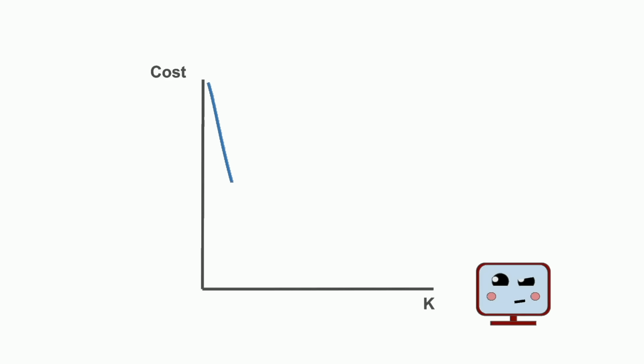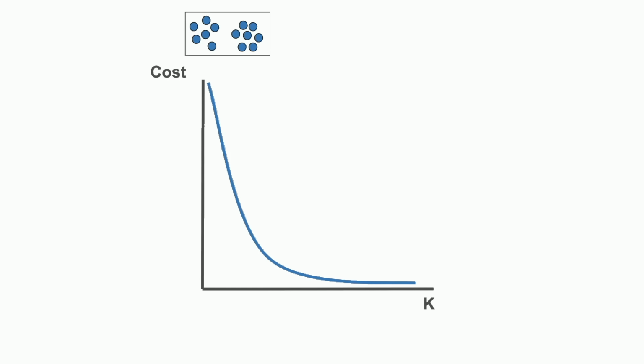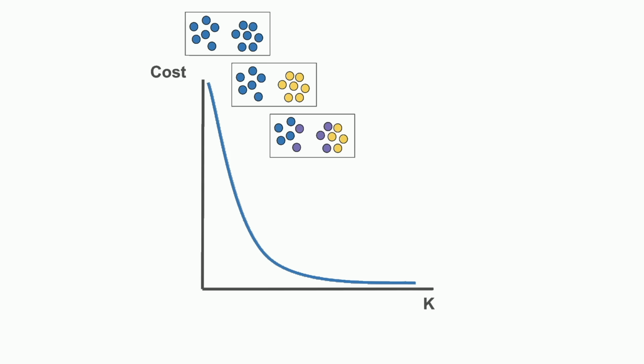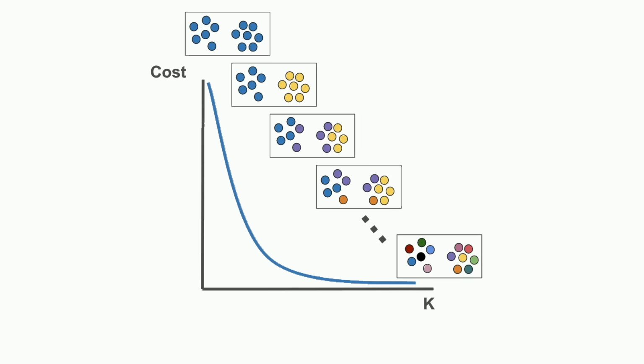What if we run k-means multiple times for different values of k and compare the cost? The issue is the cost always decreases as k increases. In fact, the cost is 0 when k is equal to the number of data points. In this case, every data point would be in its own individual cluster. But that's not particularly useful, even though the cost is indeed very small.